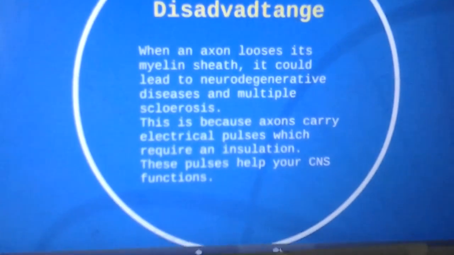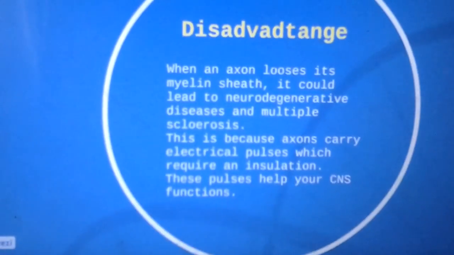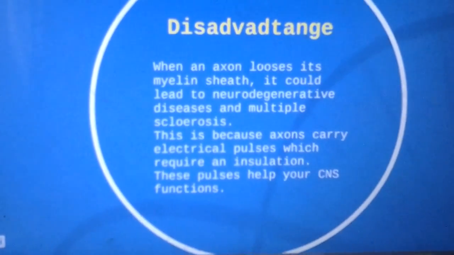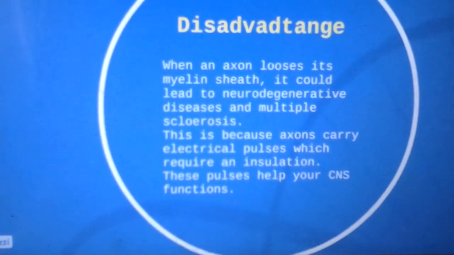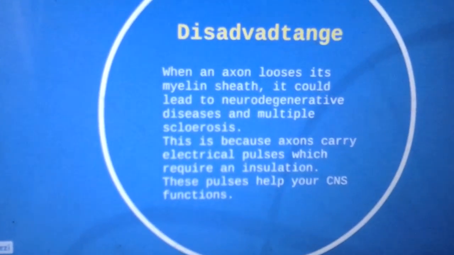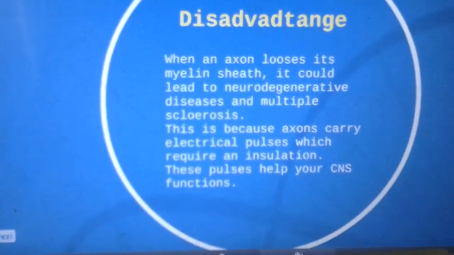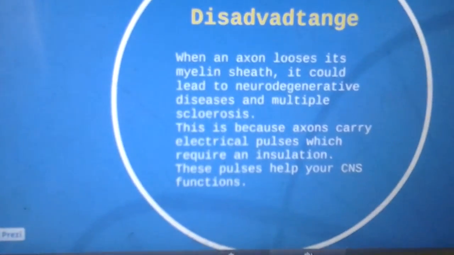Disadvantage: when an axon loses its myelin sheath, it could lead to degenerative diseases such as multiple sclerosis. This is because axons carry electrical pulses which require insulation. This pulse helps your